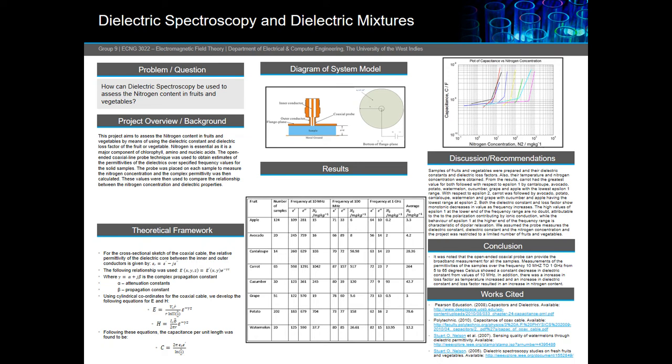With regards to fruits and vegetables, interest in dielectric properties has been associated with only a few applications, with the main use being in quality measurement. In connection with quality sensing in fruits and vegetables, the dielectric permittivity of the fruits and vegetables were measured using an open-ended coaxial probe. The term permittivity implies the complex permittivity, that is, the permittivity of the material relative